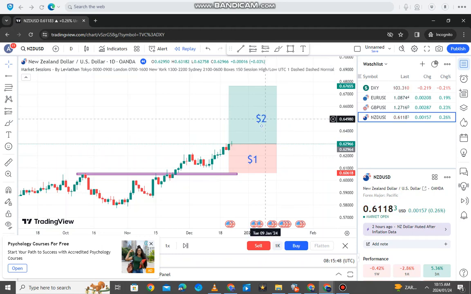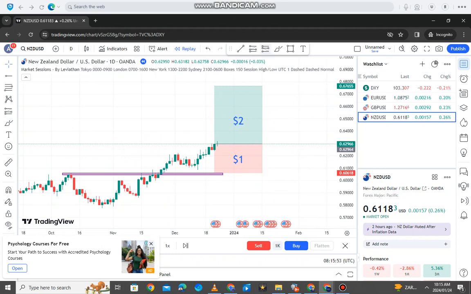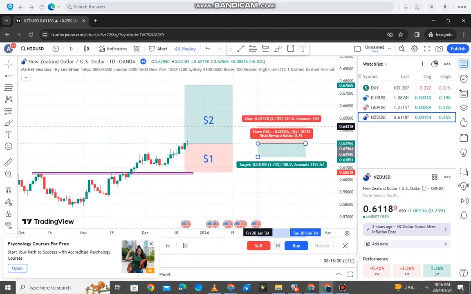You feel me? This tool here is very, very important, guys, and the opposite is true for the sells. If you want to sell, you're going to use that thing there, and then you see the red part is on top now, and then you can adjust it.